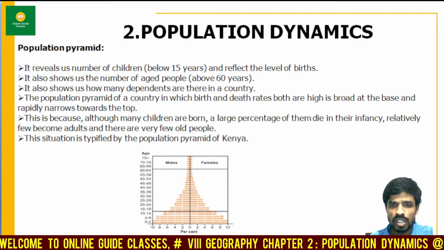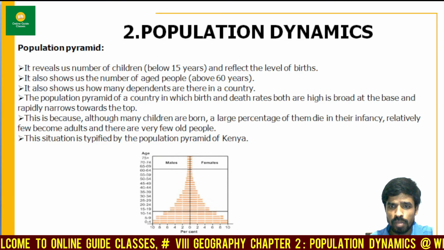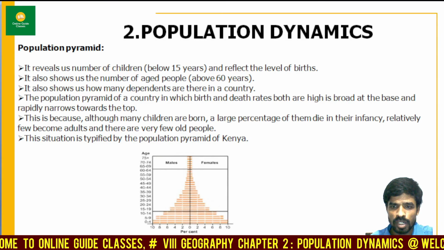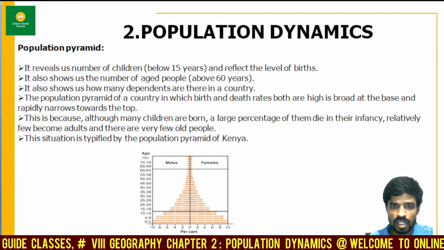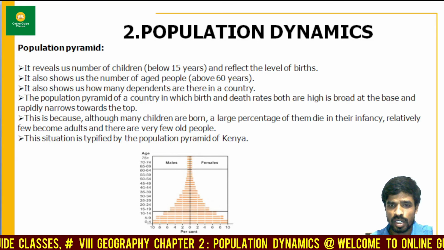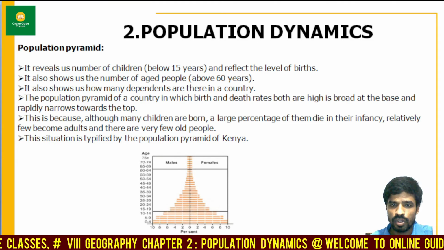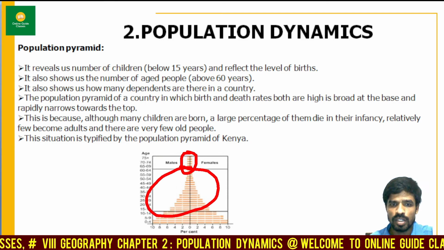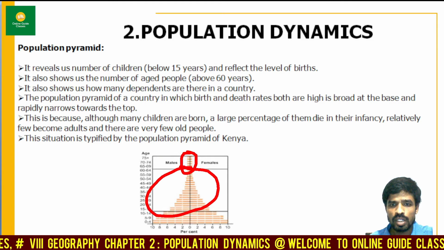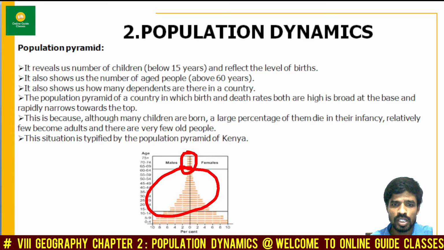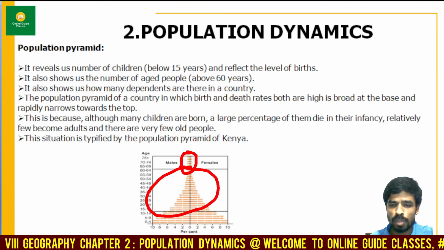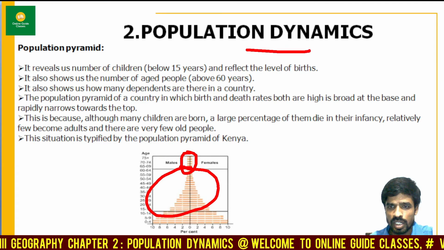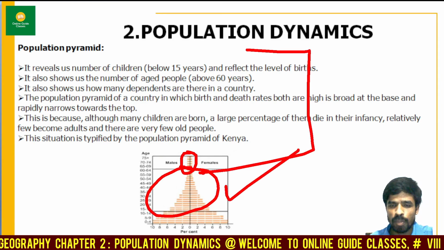This is because although many children are born, a large percentage of them are dying in infancy. A few of them become adults, and there are very few old people. You can see there are very few old people, and there are some dependents. This is the case which happens in Kenya.